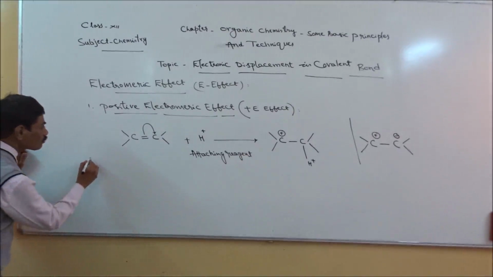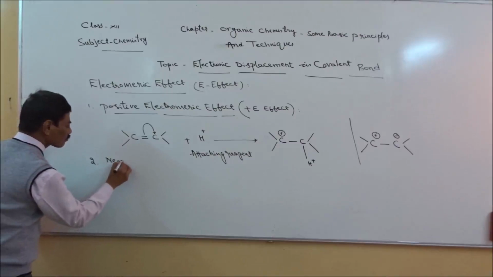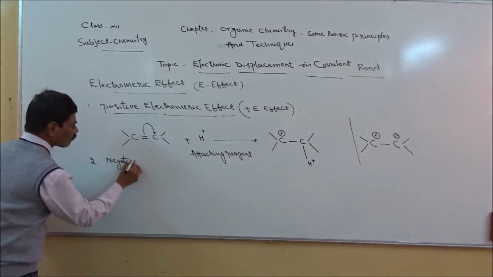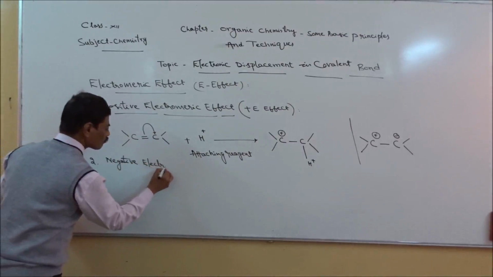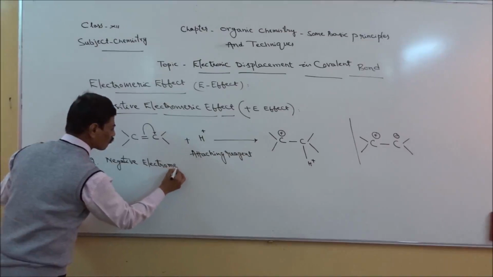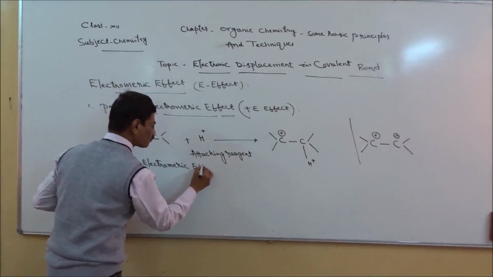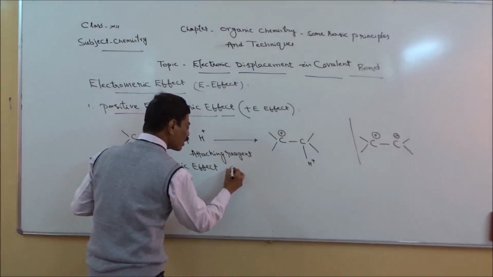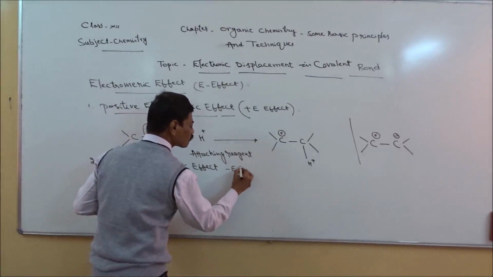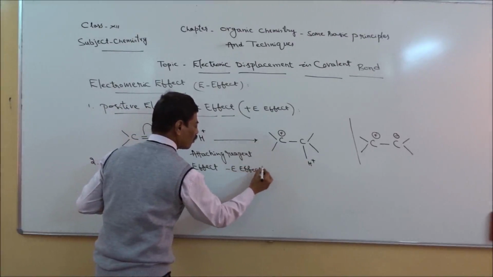Now let us see negative electromeric effect. This can also be abbreviated as minus E effect.